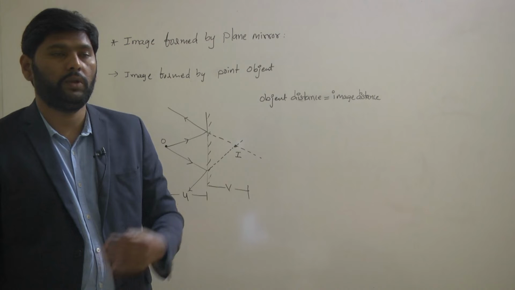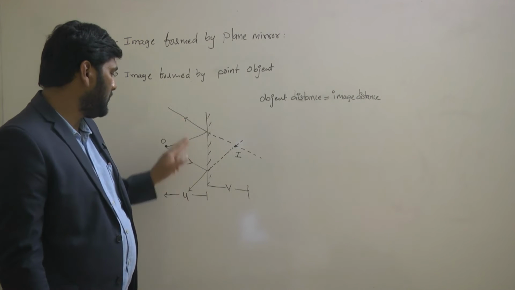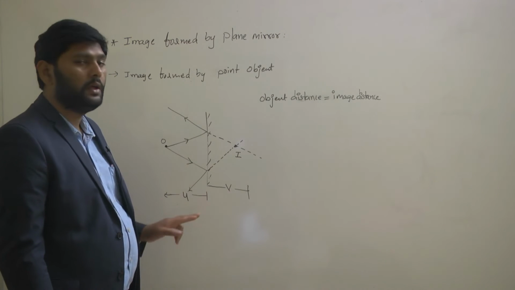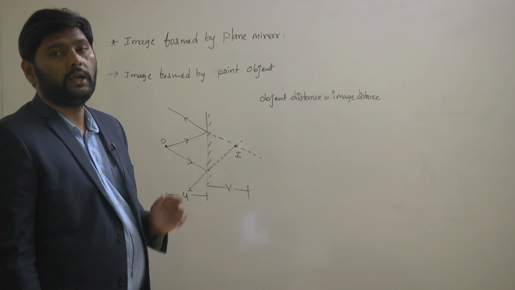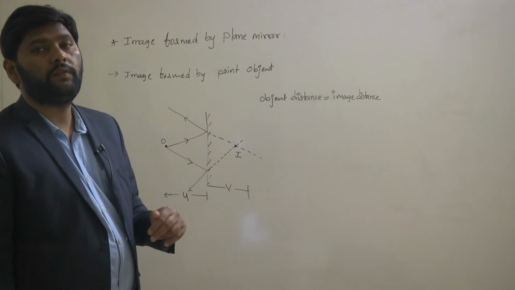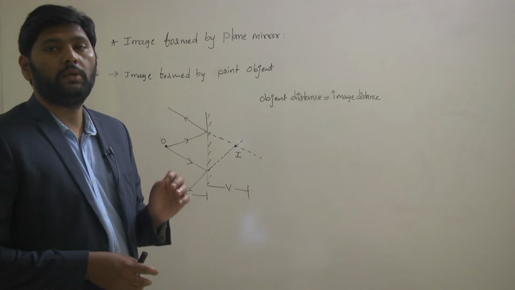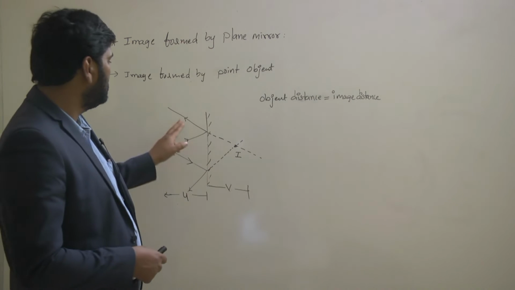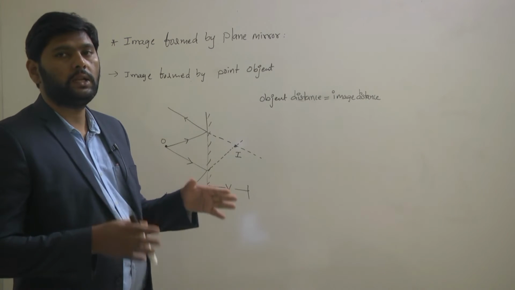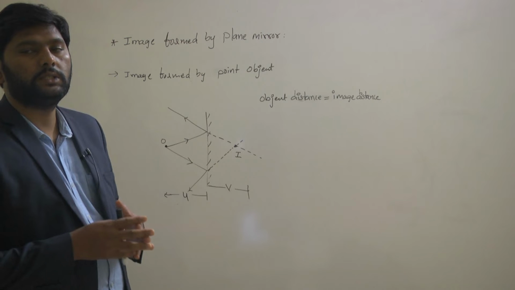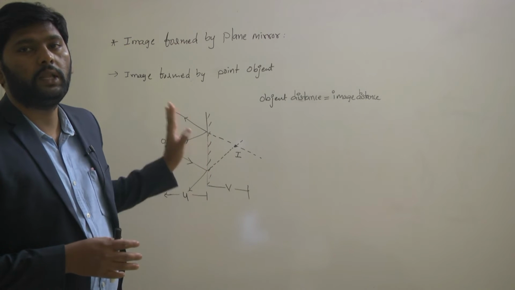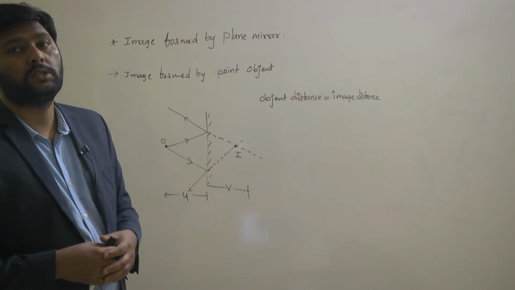Okay, once again I am repeating. These two light rays are real reflected light rays. If these real reflected light rays meet, that meeting point will give the image. But in this case, these real reflected light rays are not intersecting, not meeting, so it is not a real image. What kind of image is forming?